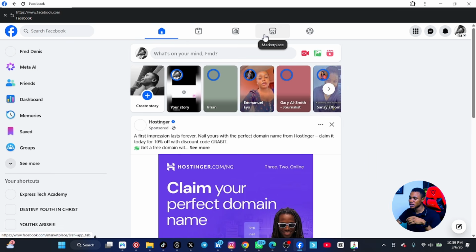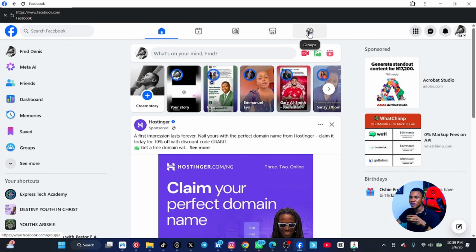You can sell your product here. You can find groups to join. All right, especially if you're working, even if you're working for people, you can join groups like that. For example, when I was working for a paint company in Abuja here, what I did was use the company's page to join paint groups. So I came to groups and typed painting groups. I saw a lot of groups, I joined them, and I started seeing updates from there.